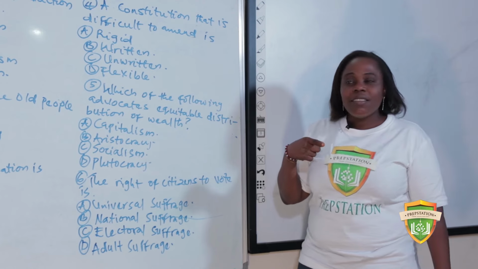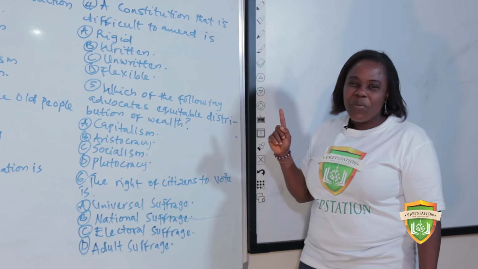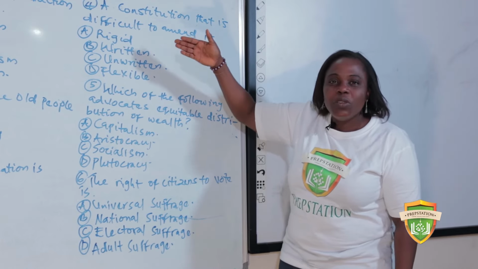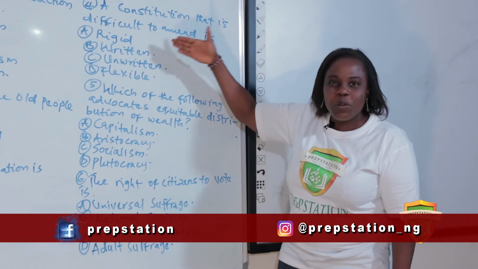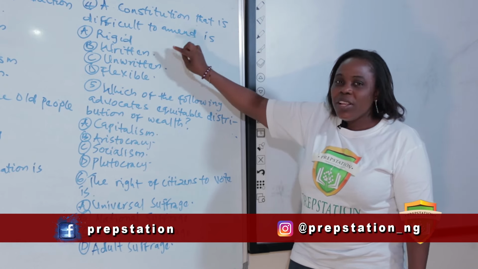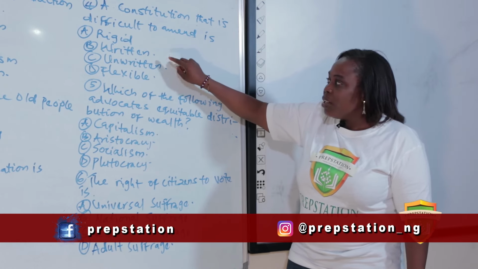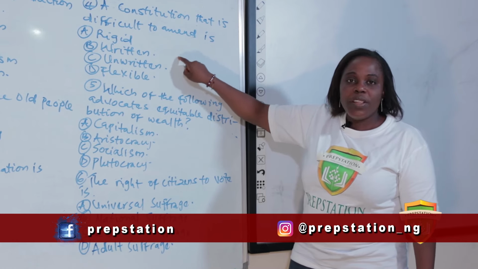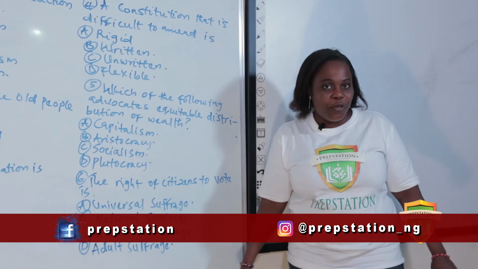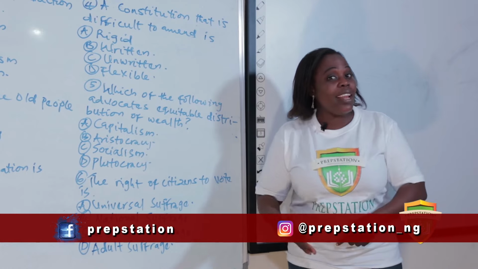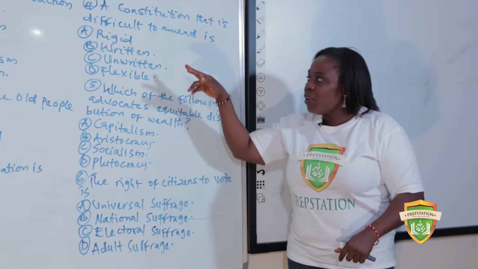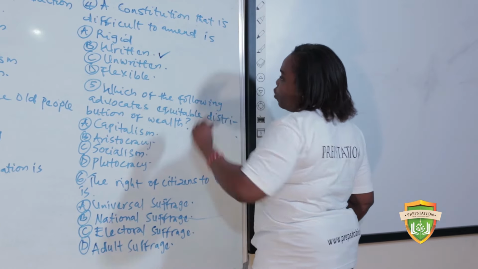What do you think is the answer? It's between these 2 answers, but don't get confused. The answer is written constitution. Written constitution is difficult to amend. Nigeria practices a written constitution. That is why we are having issue amending our constitution. The constitution is rigid, but it's also written. So the answer is B. Please take note of this.